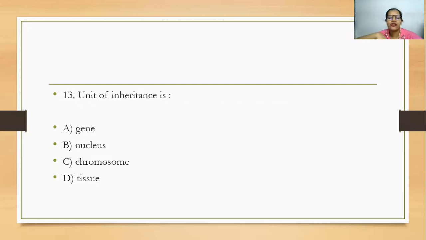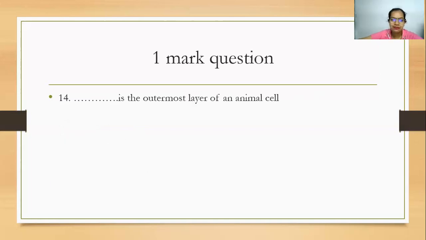Okay, do not get confused. The unit of inheritance is the gene, which is located on the chromosomes, and when a child is born, 50% of the genes are taken from the mother and 50% from the father. So here the unit of inheritance becomes the gene.